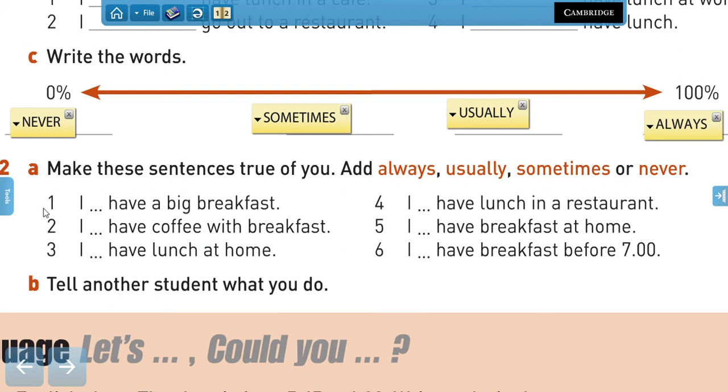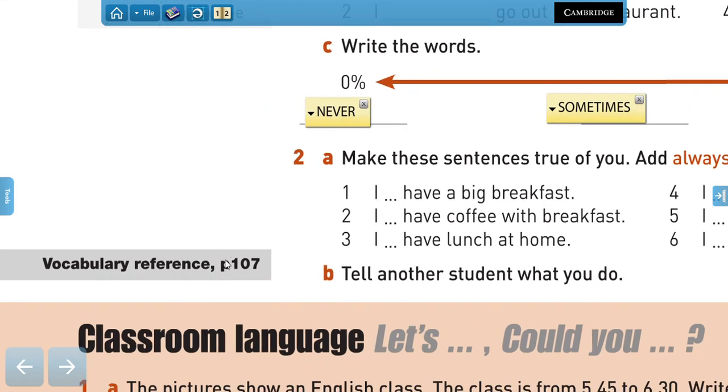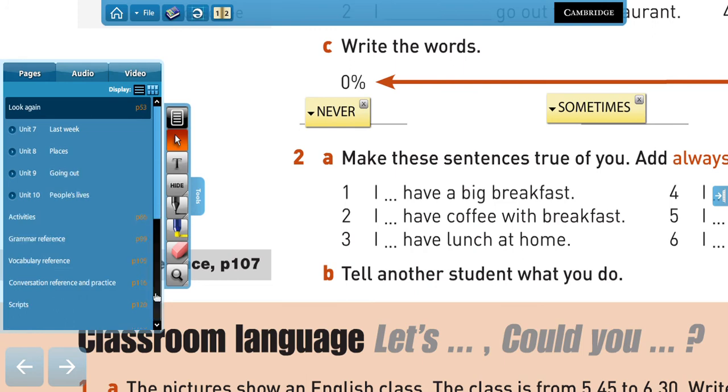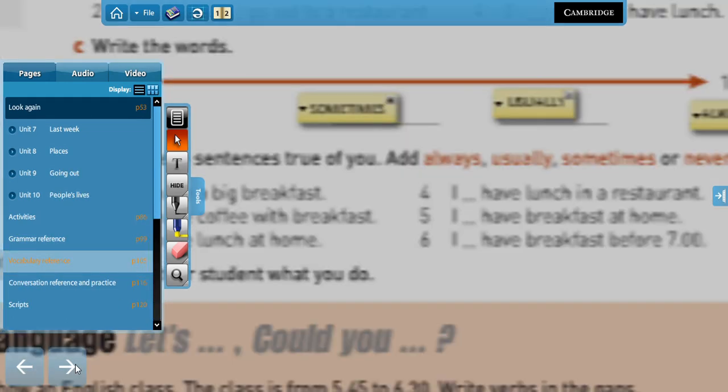Okay, so I'm going to share my answers with you. I sometimes have a big breakfast. I always have coffee with my breakfast. I usually have lunch at home, and I sometimes have lunch in a restaurant. I always have breakfast at home, but I never have breakfast before 7 a.m. Now we're going to go to page 107 to have a last look at the use of adverbs of frequency.